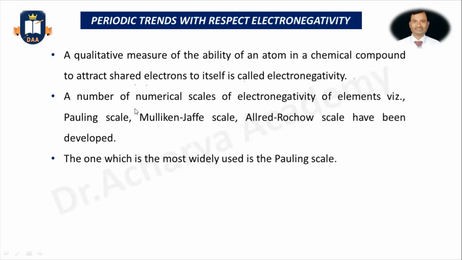A number of numerical scales of electronegativity of elements, like the Pauling scale, Mulliken-Jaffe scale, and Allred-Rochow scale, have been developed to measure the electronegativity. Out of these three scales, the most widely used scale to measure the electronegativity is the Pauling scale. Now we'll discuss the Pauling scale.